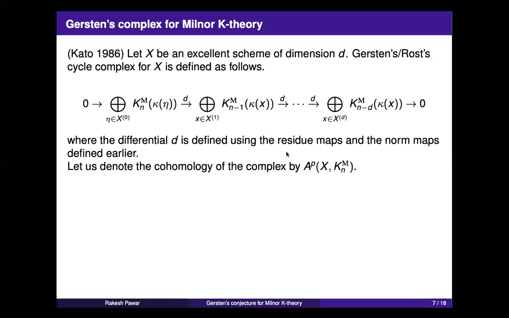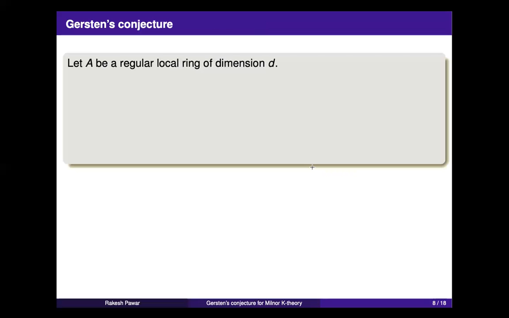And in degree P, this is based in degree 0. The first term is in degree 0, this is in degree 1, this is degree D. Okay, this is our convention. And we denote the cohomology at the degree P as H^P(X, K). So this is just a notation to keep for bookkeeping. Okay, so let me check my time.